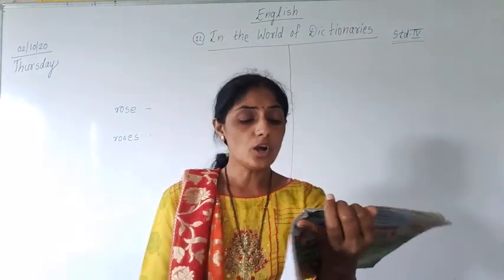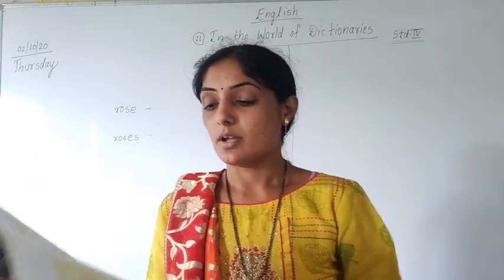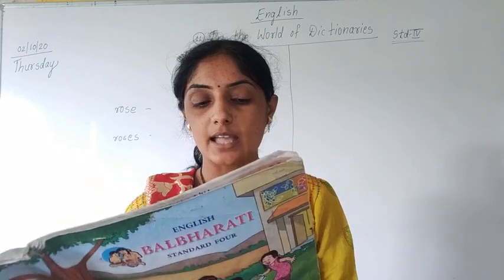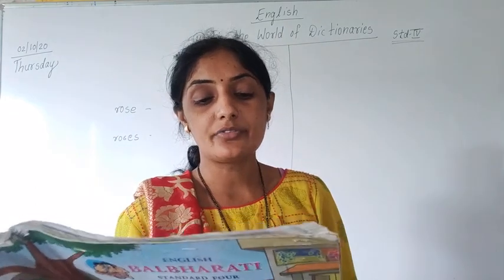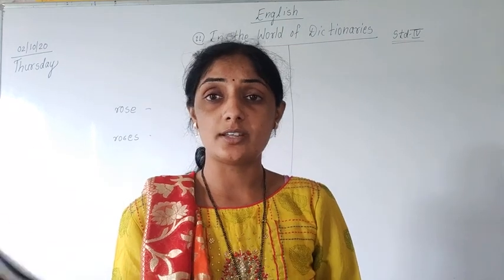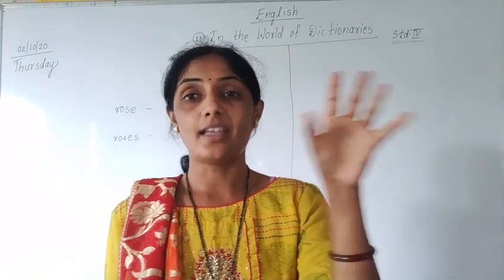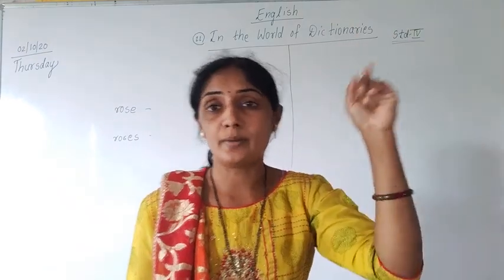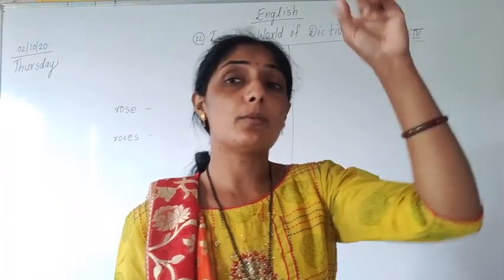Next here it is told that all dictionaries are not the same. Depending on who is going to use the dictionary, the information in it is arranged and presented in different ways. Do you know that there are different types of dictionaries? Let us look at a few of them. There are various types of dictionaries. Encyclopedia has many types: animal encyclopedia, plant encyclopedia, solar system encyclopedia, space encyclopedia. In the space encyclopedia, only information about space is given.